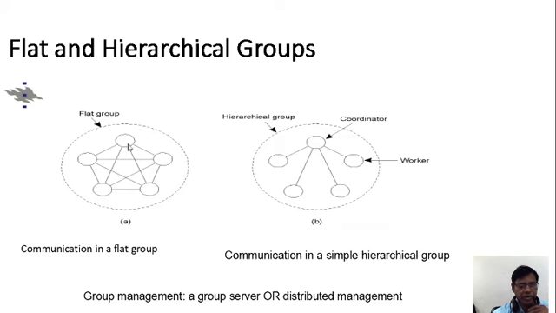A, B, C, D, like that. If you consider a packet being transmitted, as we just saw with voters V3, V4, V1, here also it is transmitting a packet from here to here, and here also there is a chance of redundancy, is it not? Here you can see the communication in a simple hierarchical group. From one source it deviates the packet to the workers, from A to B, A to C, A to D, A to E, like that. Here it is A to B and A to C, communicating as a simple hierarchical group.